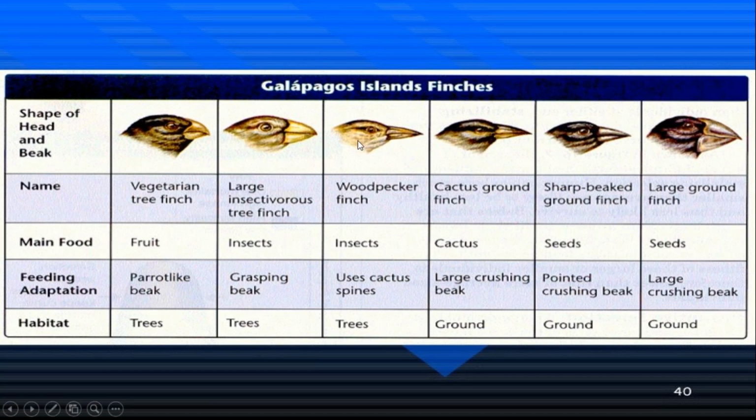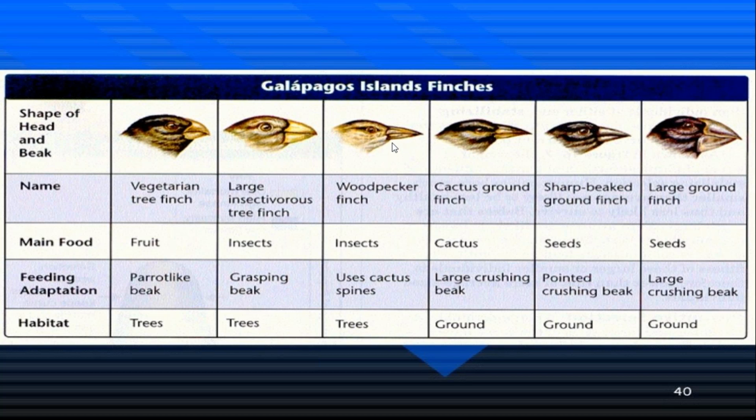The beak size appears different in all the finches. This finch was feeding on the vegetative parts, so the beak size is different. This finch was feeding on the insects, so the size of the beak is large. This is the main reason: with the large beak it has to pick different types of insects.